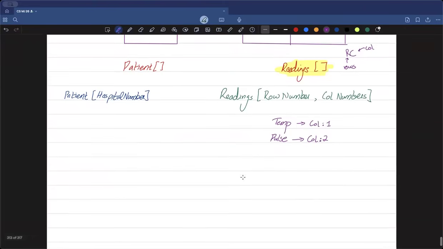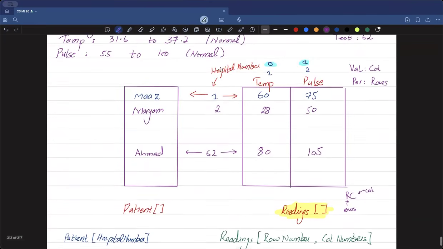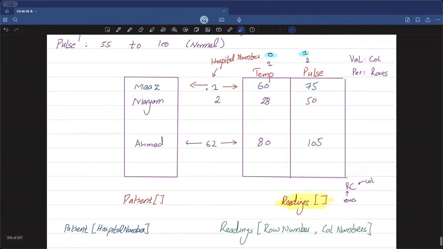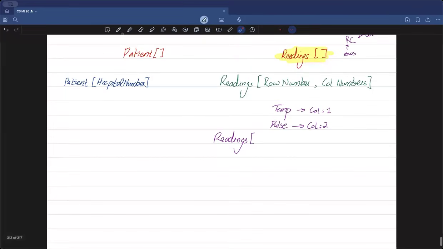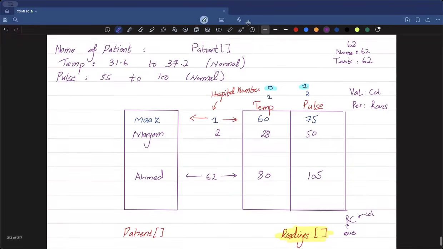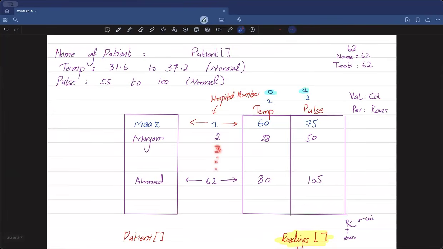Which means that if I now need to access some temperature, the temperature will always be accessed this way: readings, and my row number in this case is what? It's my hospital number, right? We can see that the parameter which is being used as my index up here, that's my hospital number. So if I want to access a specific reading, I would go to the readings 2D array, go to the specific row number of hospital number, which we have taken as a parameter from the procedure, and we can clearly see it up here too, that this 1, 2, 3 and all the way till 62, all these values are basically my hospital numbers. We even mentioned it up here, right?